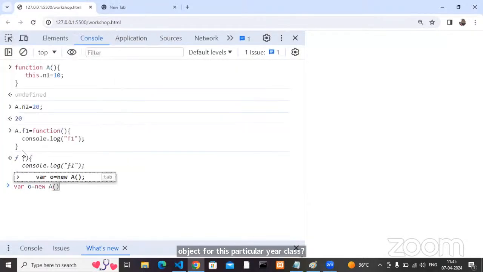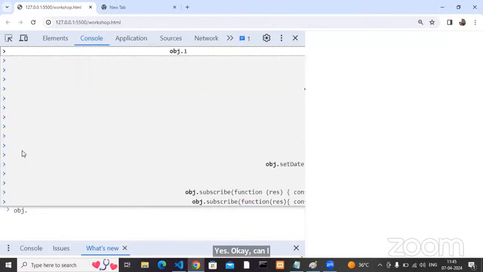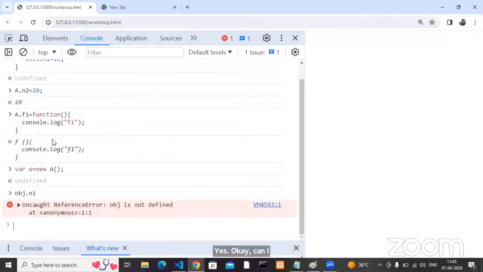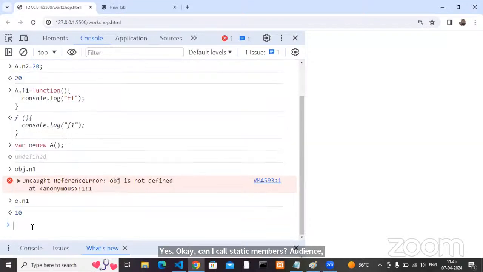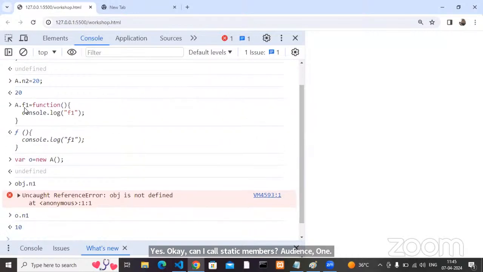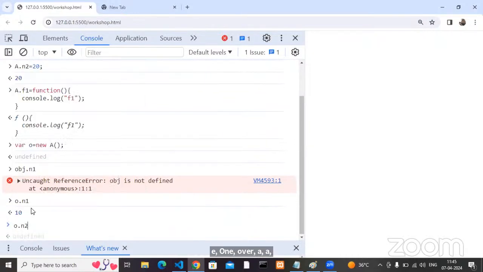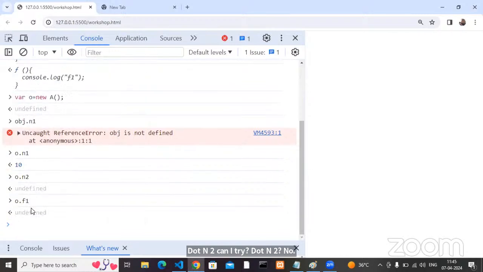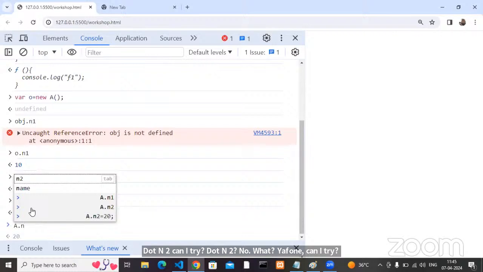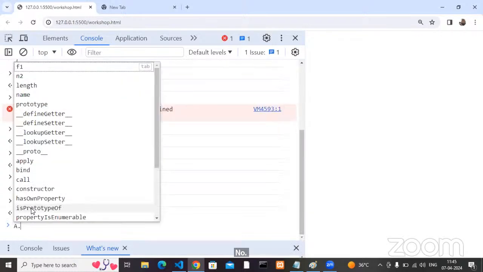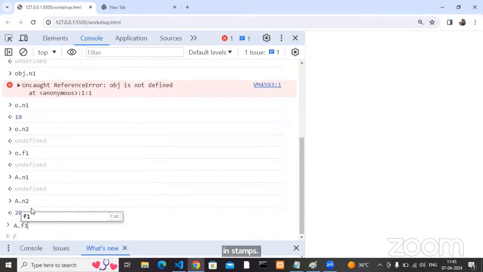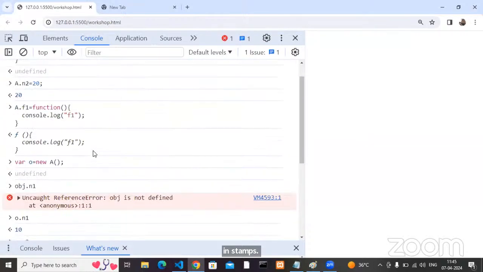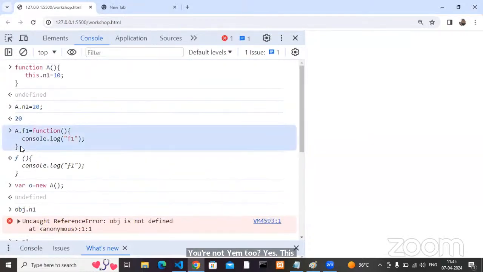Yes. Can I call static members or instance members? Let's try. o dot n1, yes. o dot n2, no. o dot f1, no. A dot n1, no, because it's an instance member. A dot n2, yes. A dot f1, yes.